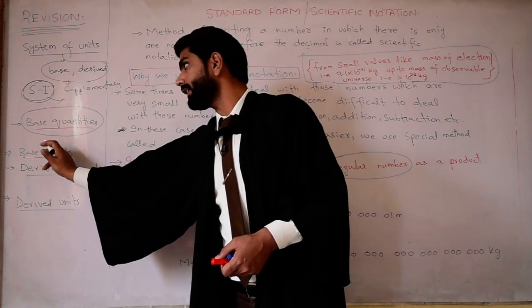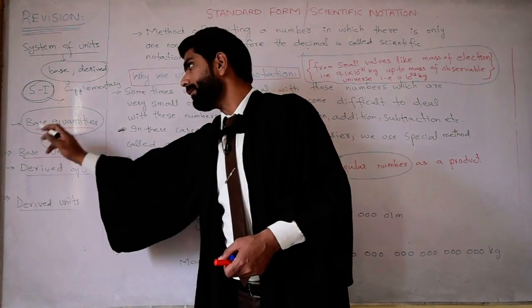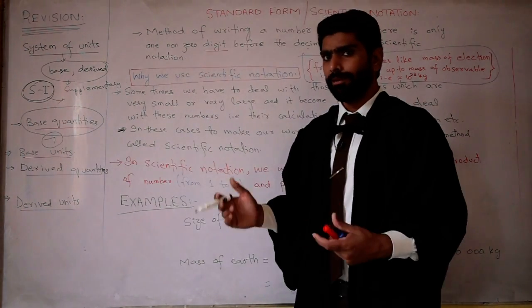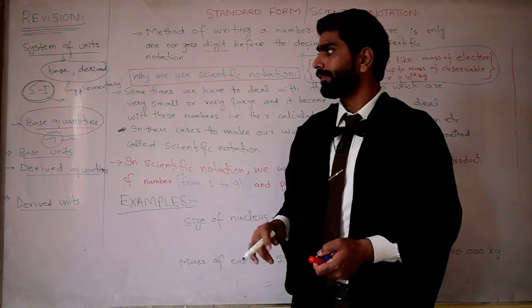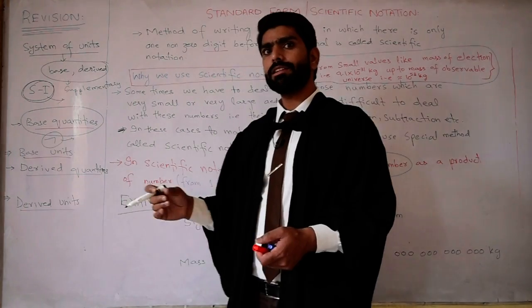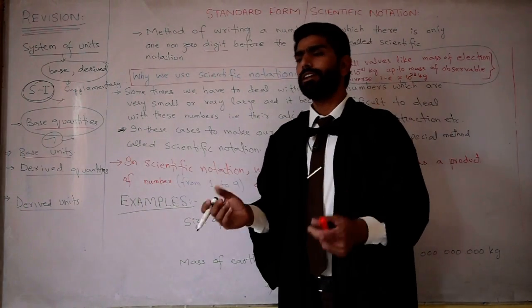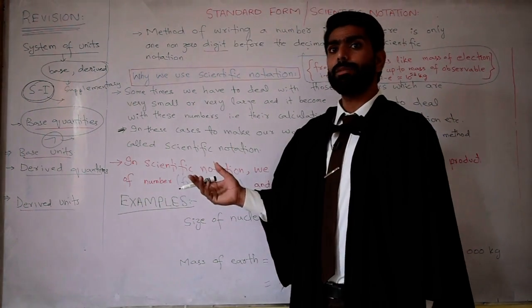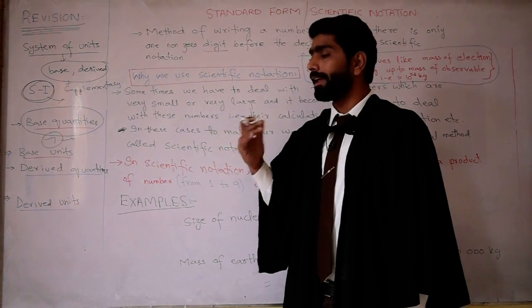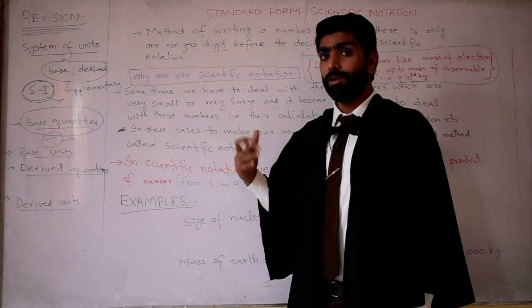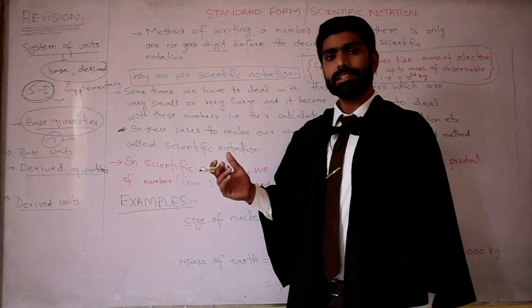These 7 quantities are called base physical quantities. Like length, mass, you must have revised and memorized the names of 7 base quantities: length, mass, time, temperature, electric current, amount of substance, and luminous intensity.